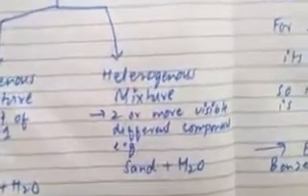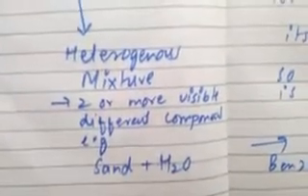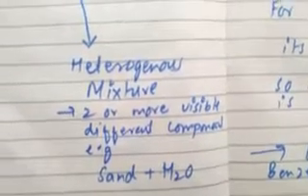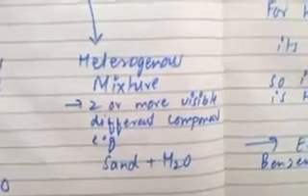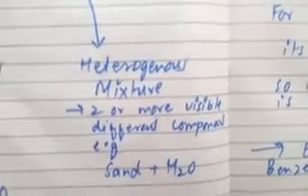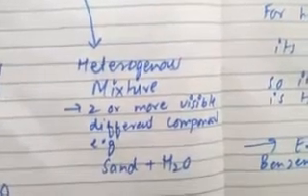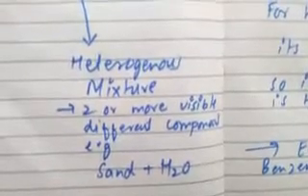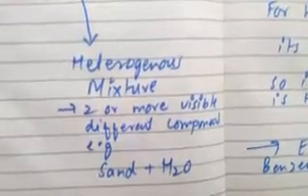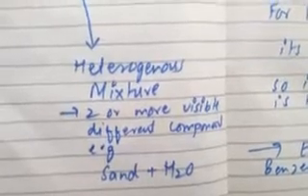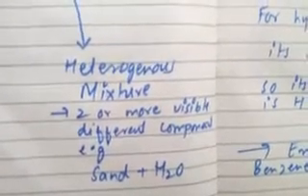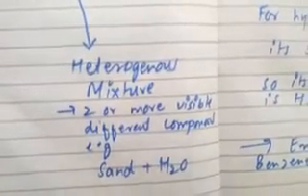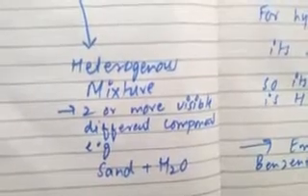The second one is the heterogeneous mixture. It consists of two different phases and two different visible components. An example is sand and water. Simply, when we add sand in water, the particles of sand are clearly visible in water. So this is the proof that when sand is visible in water, they have two different visible components. So this is a heterogeneous mixture.